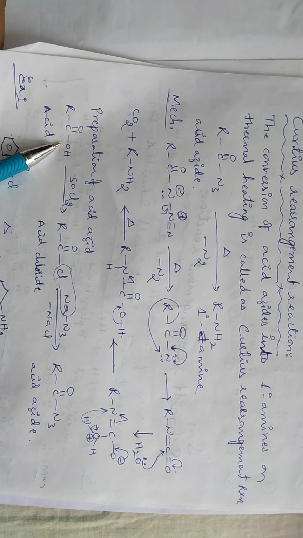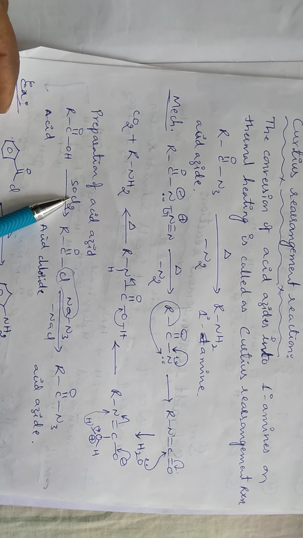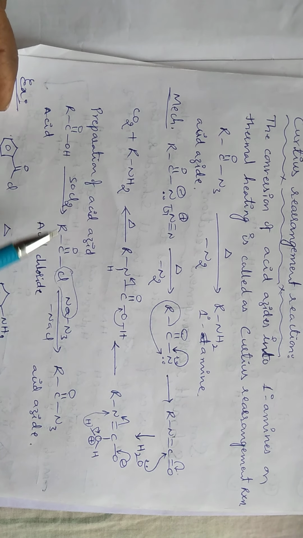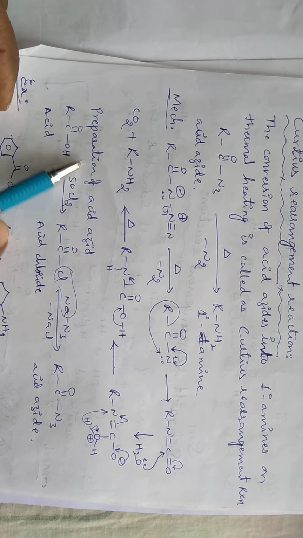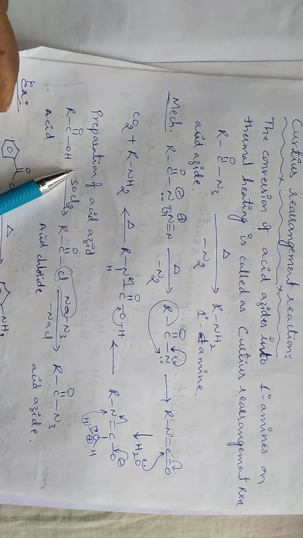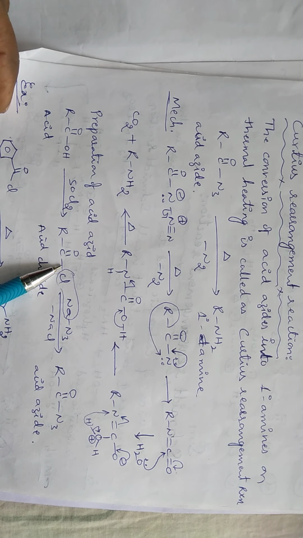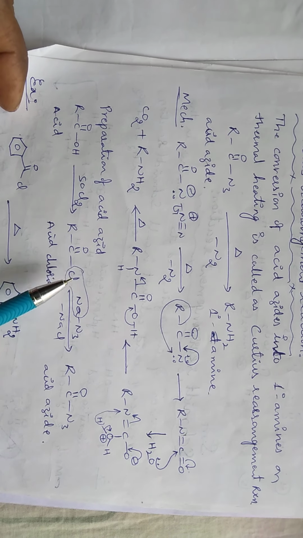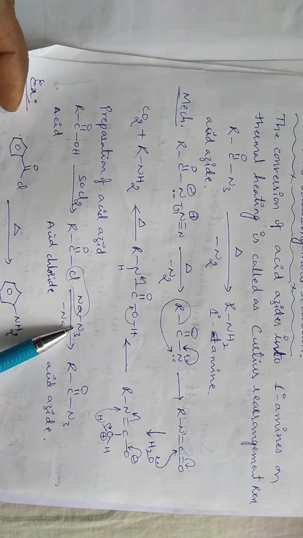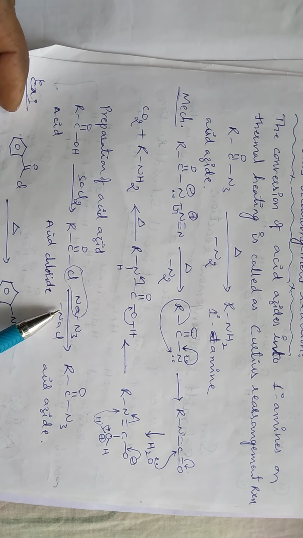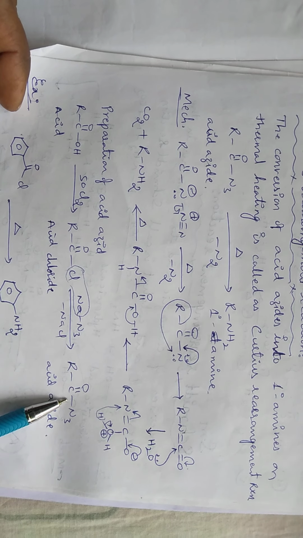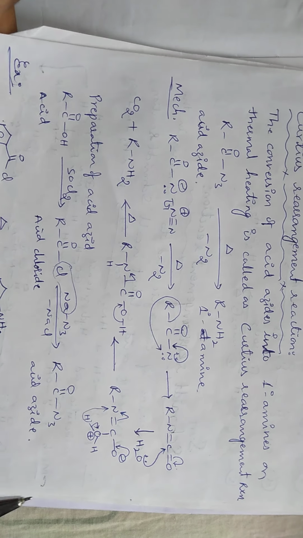When the carboxylic acid reacts with thionyl chloride, the intramolecular nucleophilic substitution takes place in this molecule and produces acid halide. Okay, when this acid halide reacts with sodium azide, by the loss of NaCl, it produces acid azides.